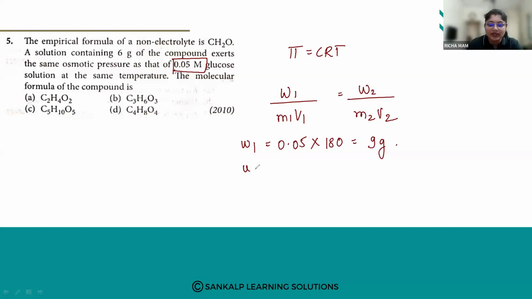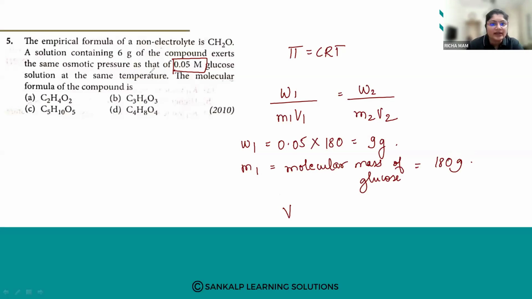Now then we have to find M1. M1 is the molecular mass of glucose, which is 180 grams. Now, what is V1?